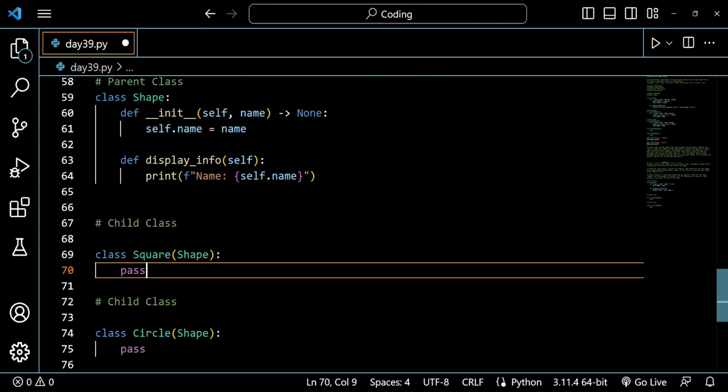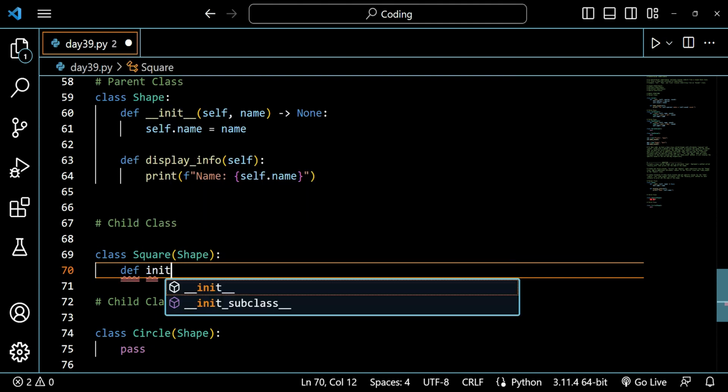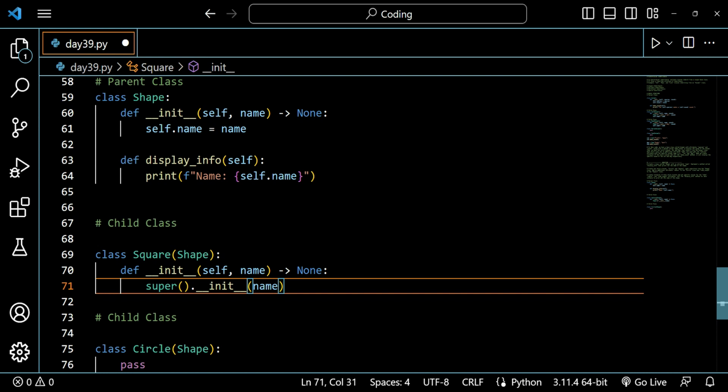So instead of pass, I'm removing pass here, and I will be writing def init here and pressing enter. And the moment I press enter, you will see that I will be getting the super init function again. So I have already discussed what super init is, and I will be discussing it again so that you do not forget in your life what this super init function is. Super init is just a keyword that will be allowing us to use the functionality of our parent class.